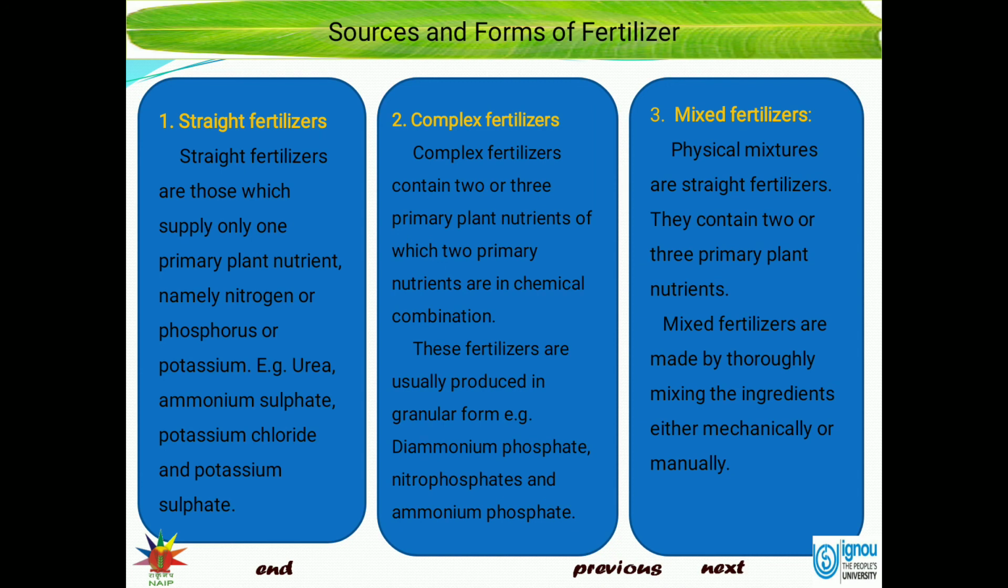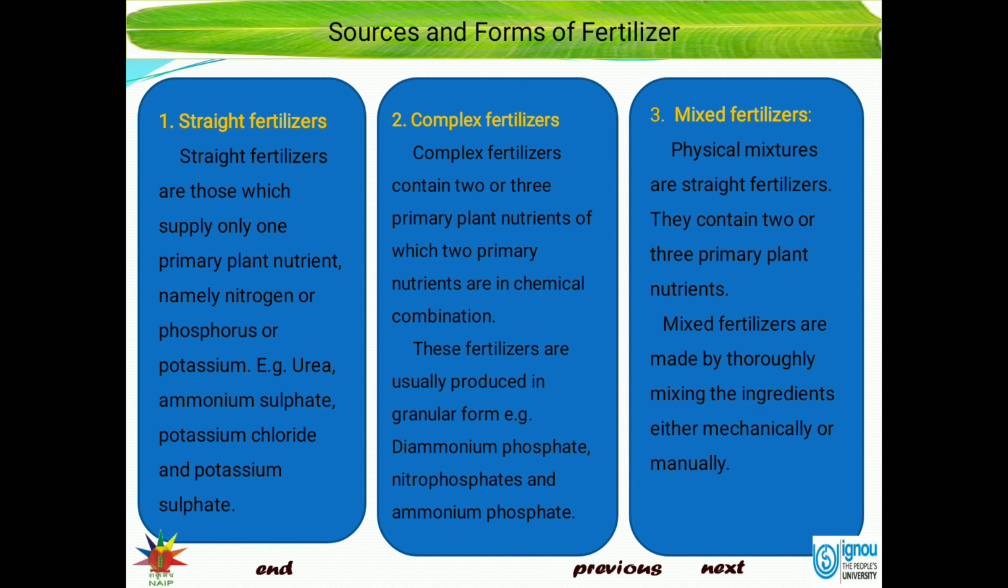Then ammonium sulfate is a source of nitrogen. Potassium chloride contains potassium. Next, complex fertilizer. Complex fertilizers contain two or three primary plant nutrients, of which two primary nutrients are in chemical combination. These fertilizers are usually produced in granular form, for example diammonium phosphate, nitrophosphate and ammonium phosphate.